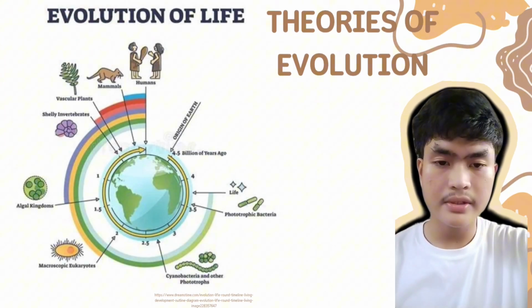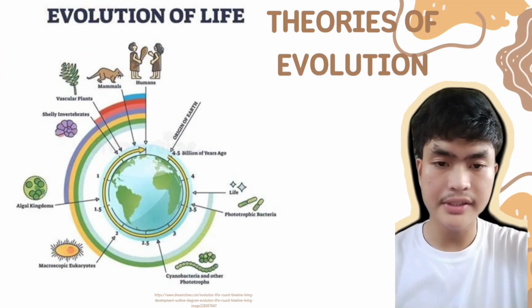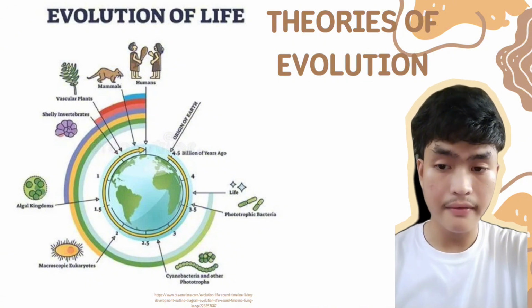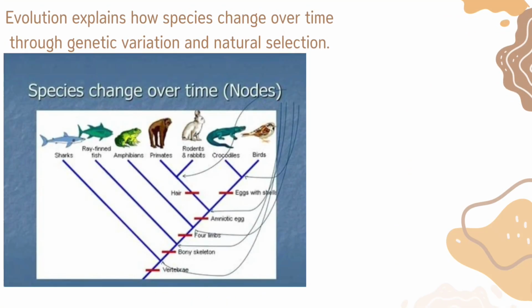Life on Earth has been evolving for over 3.5 billion years. Evolution explains how species change over time due to environmental pressures, from microscopic cells to complex organisms. Every living thing has adapted to survive. In this presentation, we'll explore the evolutionary theories.